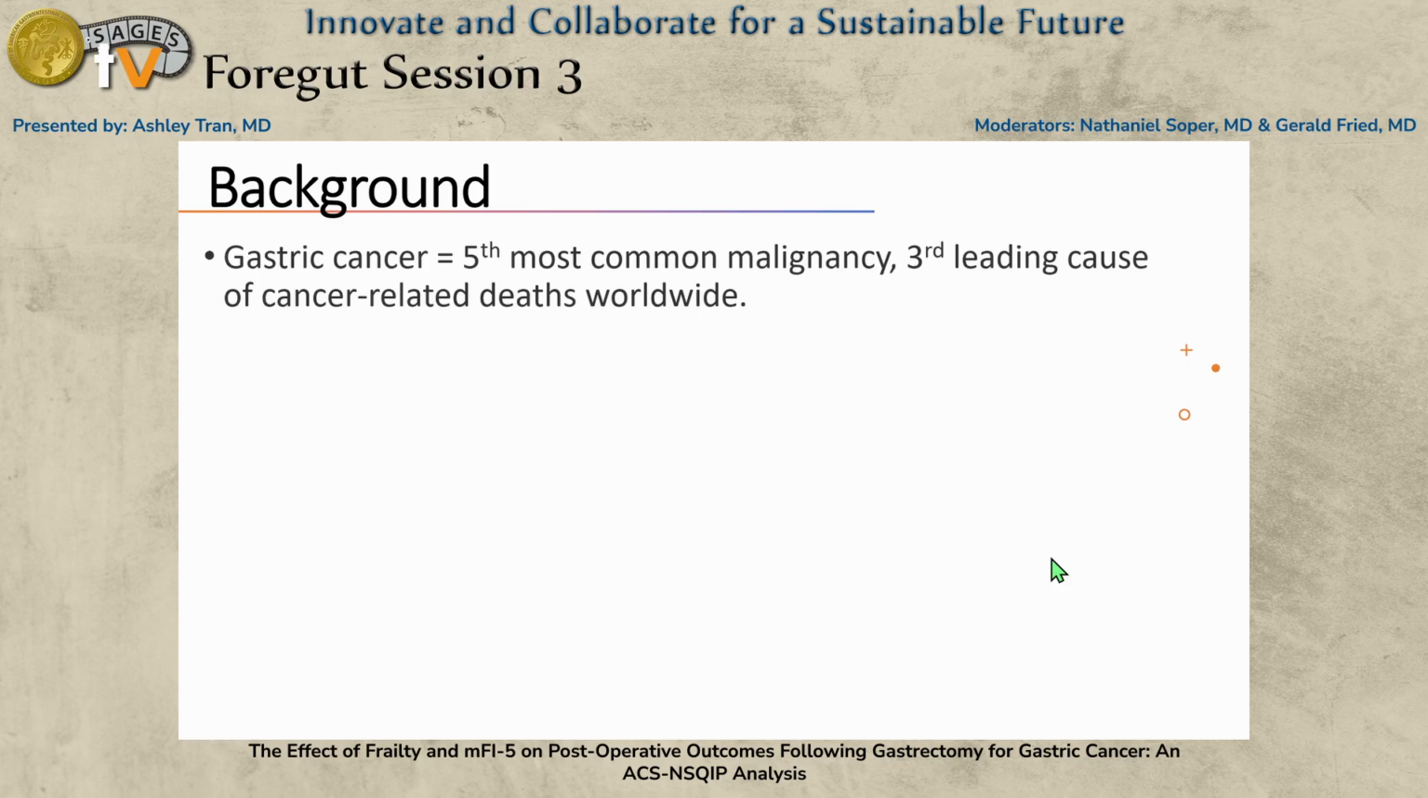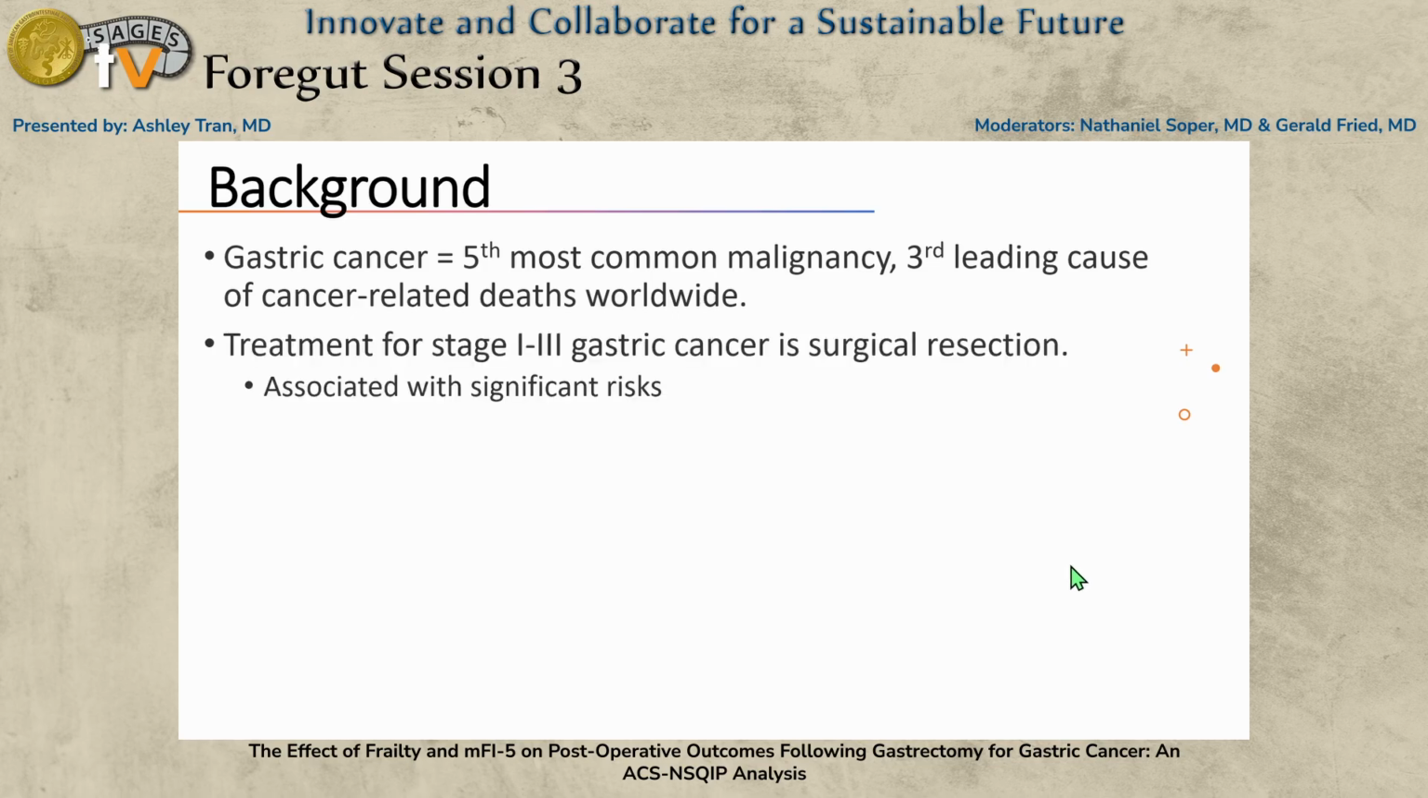So as we're aware, gastric cancer remains a major worldwide issue. It's the 5th most common malignancy worldwide and the 3rd leading cause of cancer-related deaths. Treatment for stages 1 through 3 gastric cancer is surgical resection, including partial and total gastrectomy. However, these are associated with significant risks, including anastomotic leaks, esophageal strictures, and post-gastrectomy syndromes. So it's important to identify patients who are at increased risk for postoperative complications to see if they may need some individualized preoperative planning to mitigate these risks.